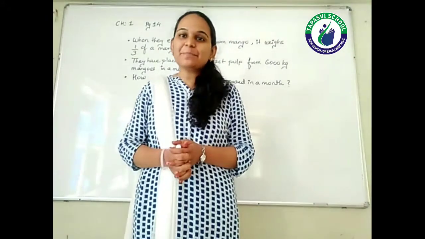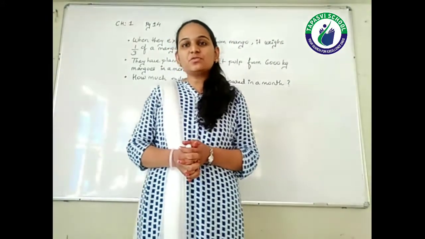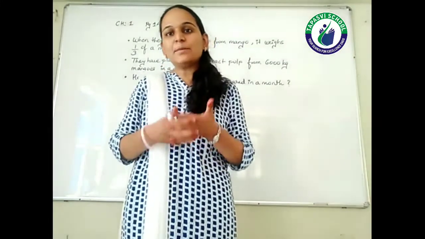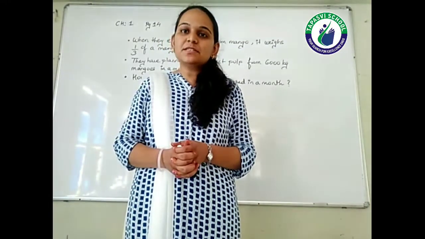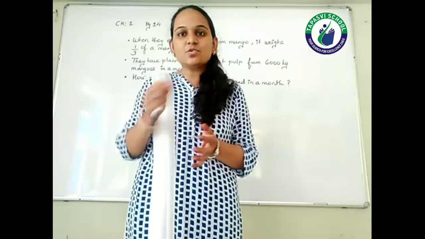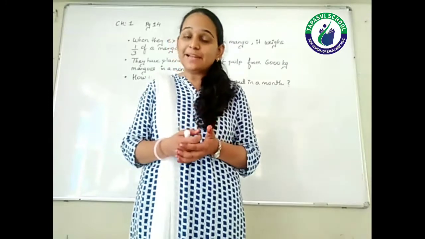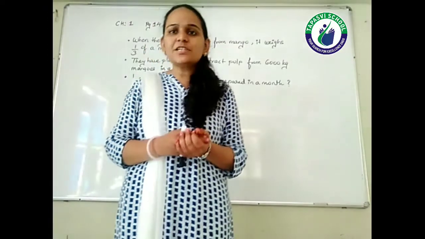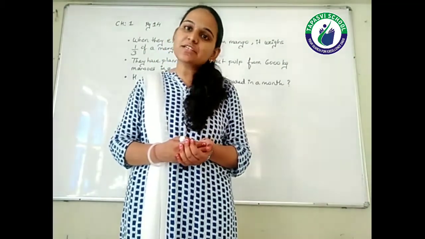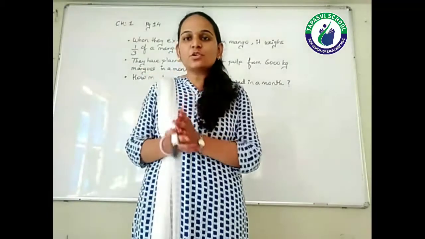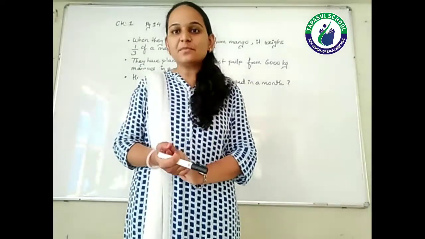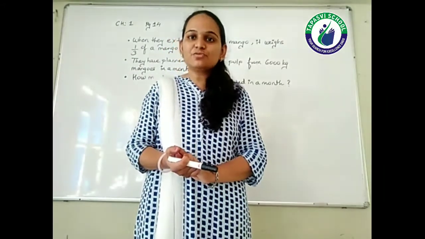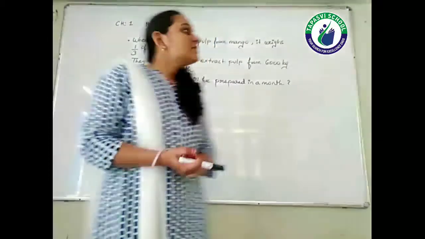Lecture for this chapter. In the previous lecture, students, we have seen that Madhuben wants to start up a business. For that business, whatever things she needed, she has noted down. That means she has prepared a list of whatever she will require in that mango business. Along with that, she has made an expense list, that is how much total money she requires to start up this business. Now based on that, certain questions are there, which we are going to see.